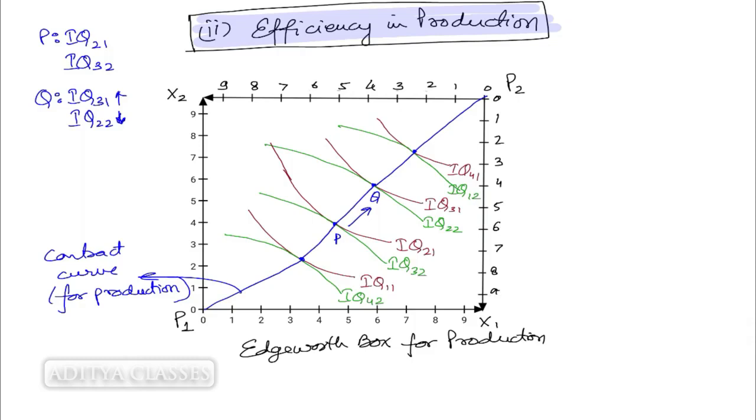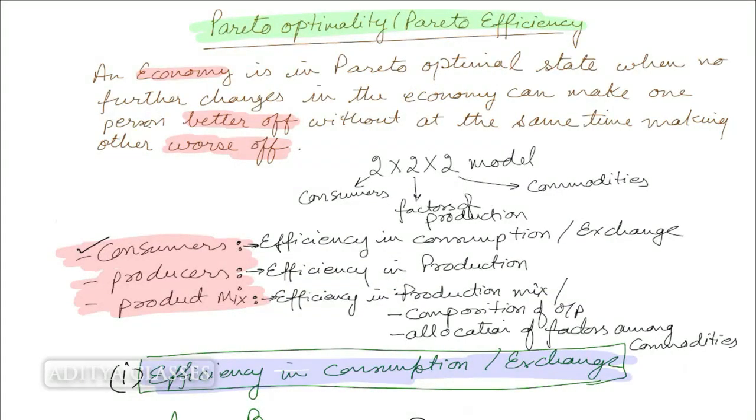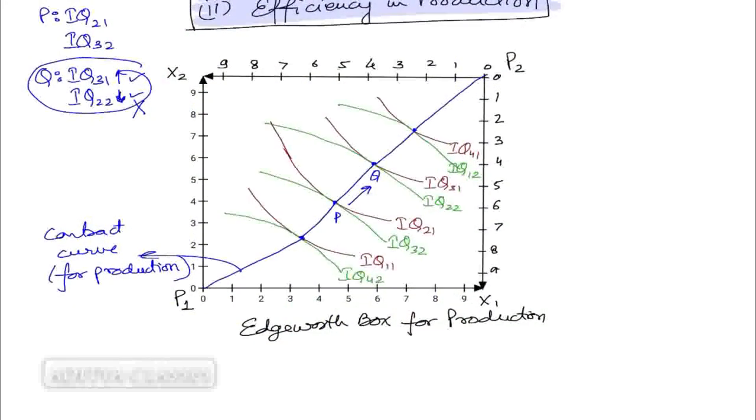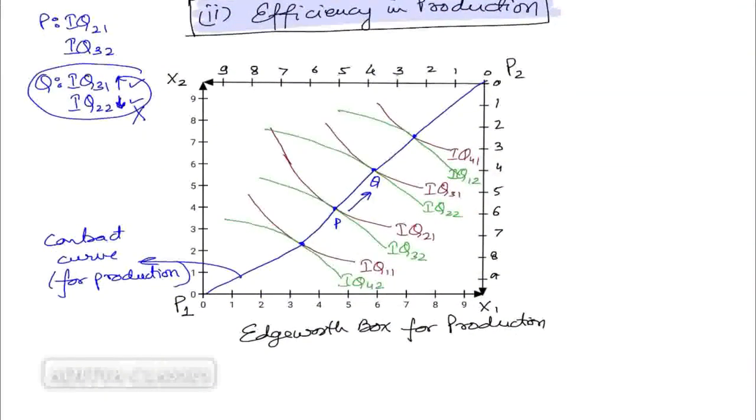So if you are making one better off and at the same time making the other one worse off, then Q cannot be called a Pareto superior state, and hence we say that P is Pareto optimal. Why is P Pareto optimal? Because Q is not superior to P.